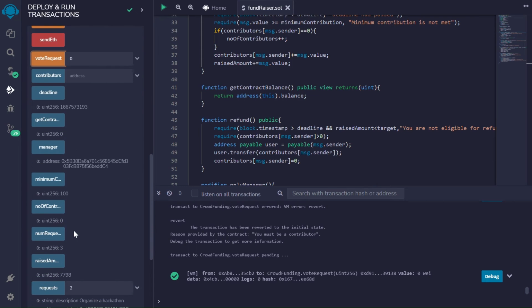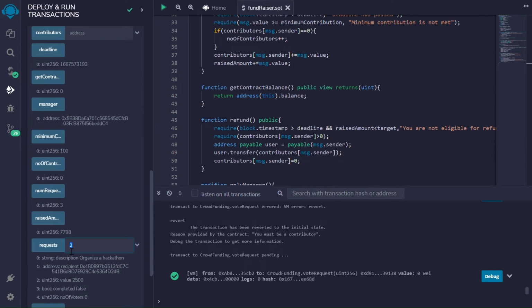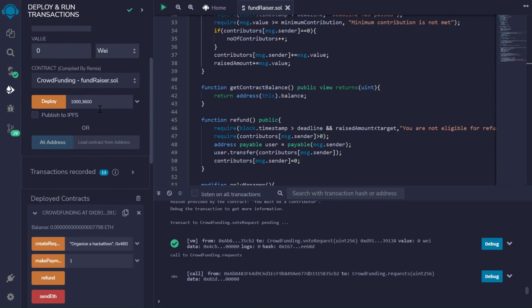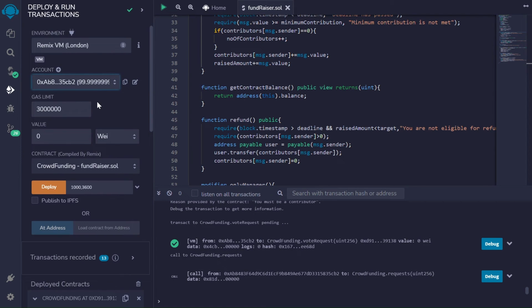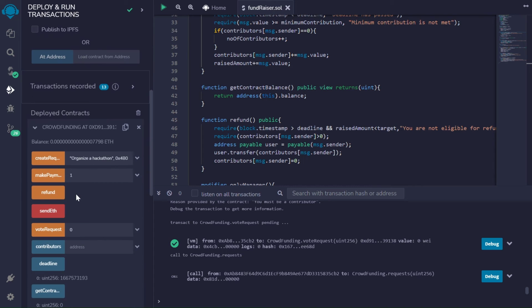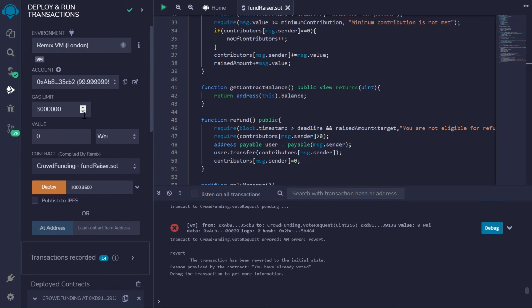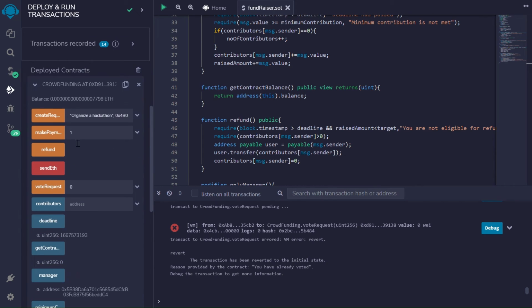Support for accident. Let's keep the chances real simple. Everyone votes for accident. The individual cannot vote again, as you can see. That wallet has already voted, so he cannot vote again, or else it will be a clear fraud.